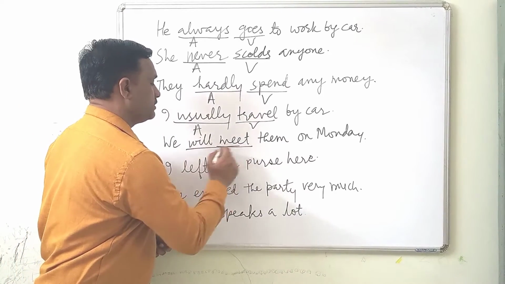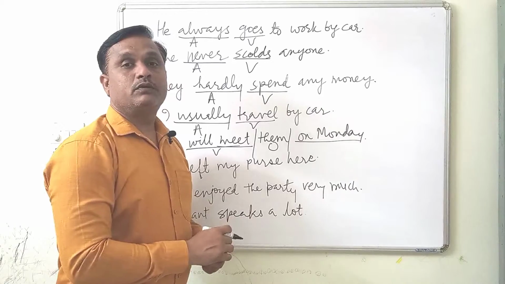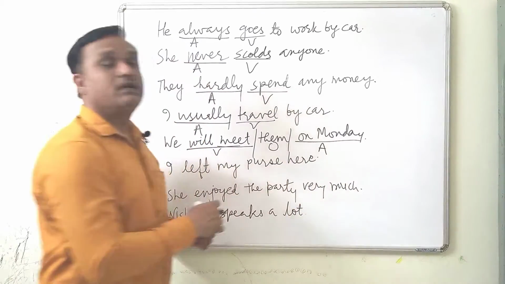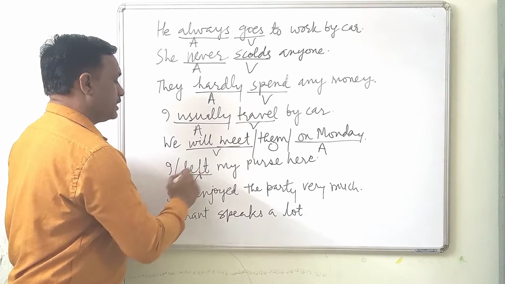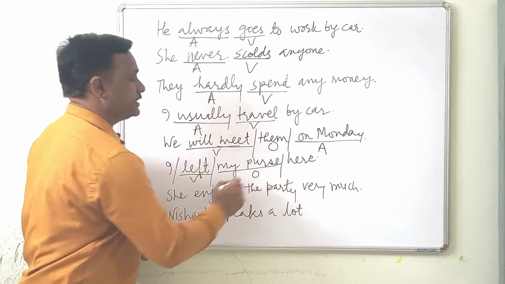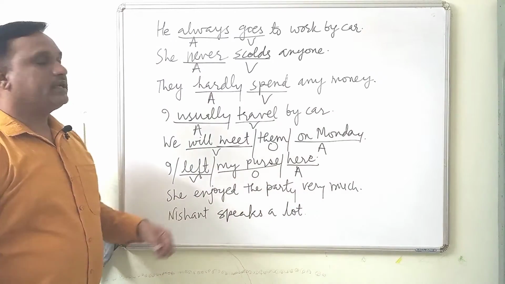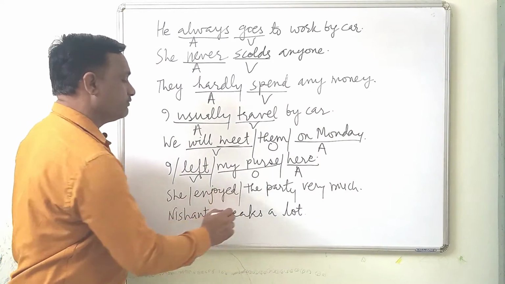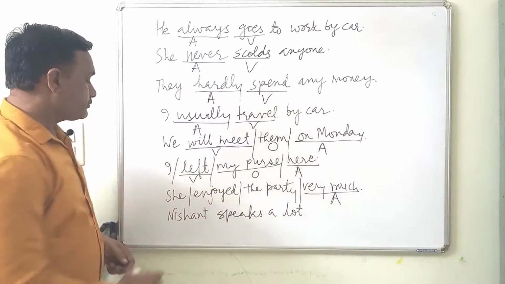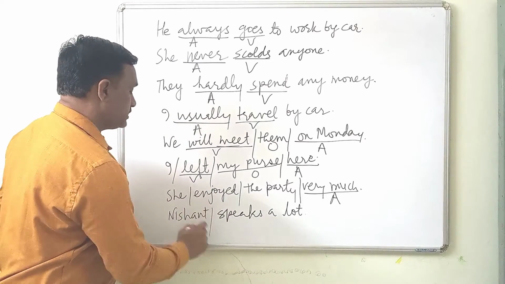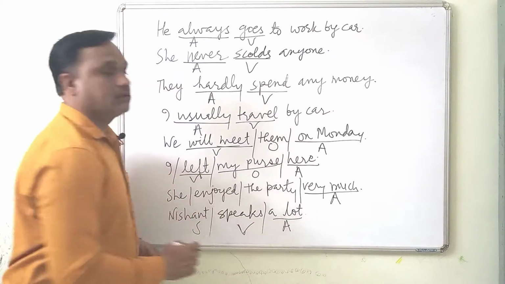Meet, will meet is the verb, and them here is an object, and on Monday we come to know about the time. So this is an adverbial of time. I left my purse here. Left is the verb. My purse is an object, and here is the place. So this is an adverbial. She enjoyed the party very much. She is subject, enjoyed verb, the party object, and very much is an adverbial. Nishant speaks a lot. Nishant subject, speaks verb, and a lot is adverbial.